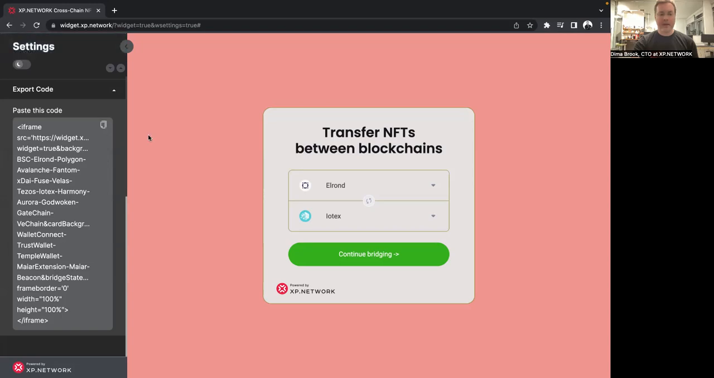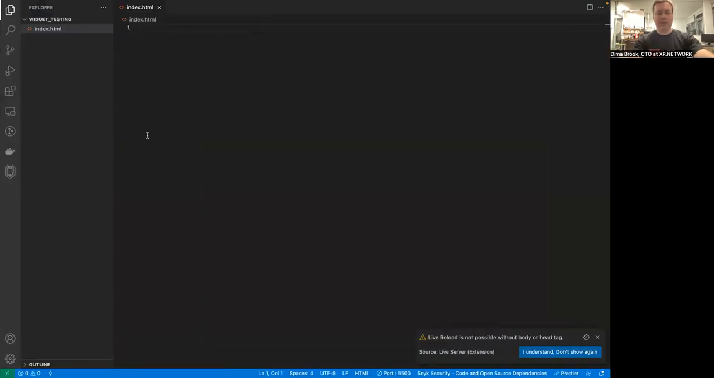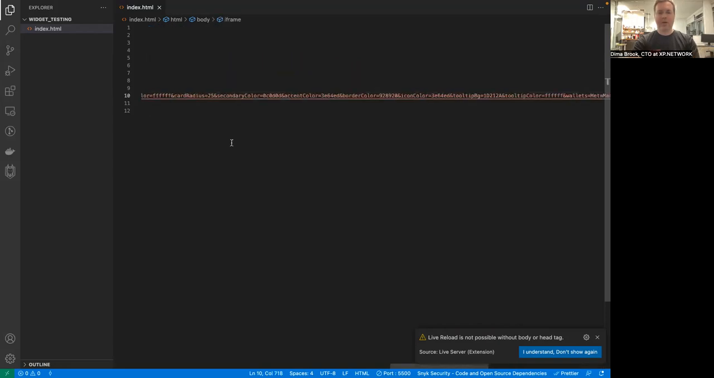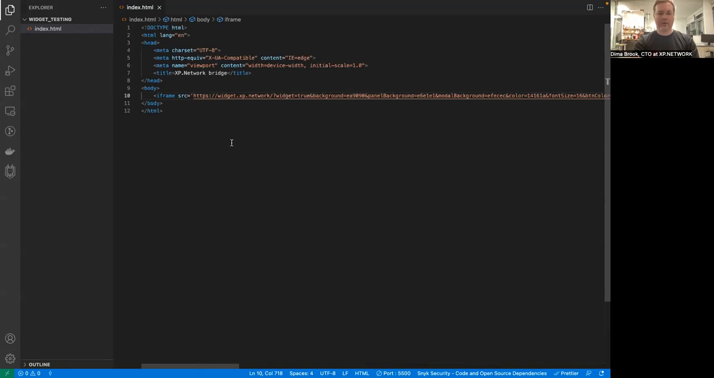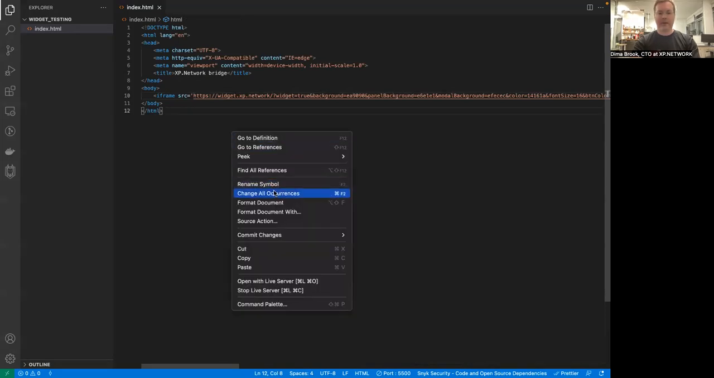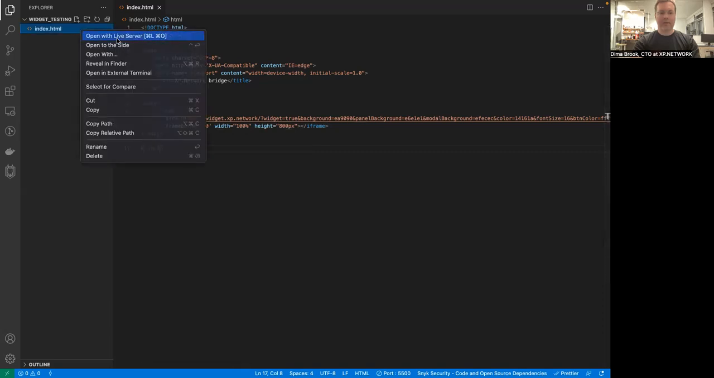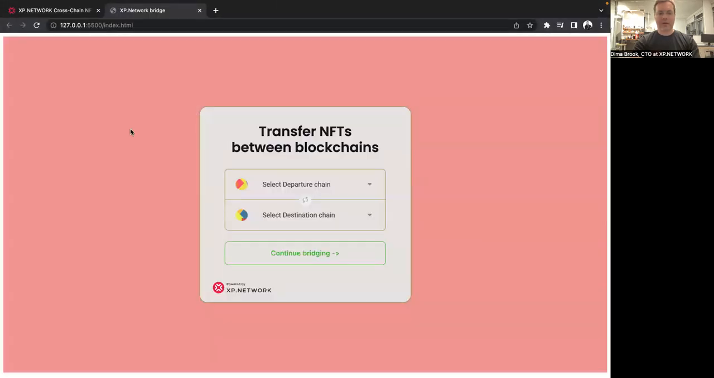Let's copy it. And I've prepared an HTML page. Let's make an empty HTML page. Let's give it a different title. Let's say XP.NETWORK Bridge. And let's embed the iframe that we just created into the body of the HTML page, just as an example. Let's format the document to see more, and let's change the height to at least 800 pixels, because this is the best height for our widget. And now let's view the page with the live server, like so, and there we are.